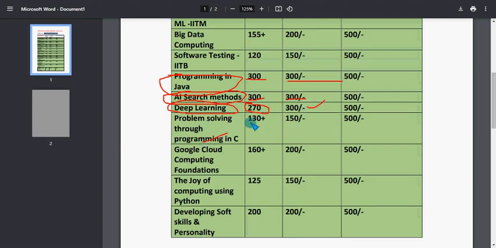Problem solving through C, 130 plus MCQs, the price is 150 rupees, and Google Cloud Computing Foundations, 160 plus MCQs, 200 rupees. Joy of computing using Python, 125 past MCQs, 150 rupees, and developing soft skills and personality, 200 past MCQs, 200 rupees. Friends, these are the price lists.